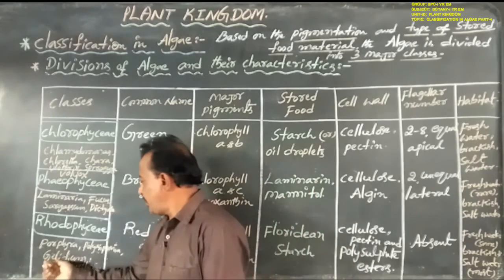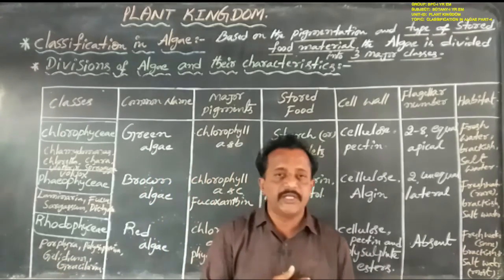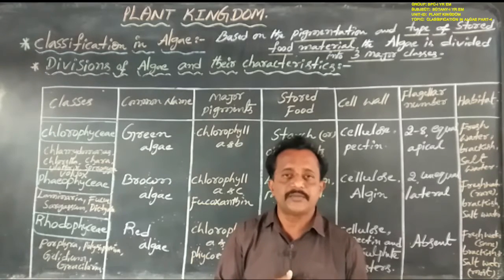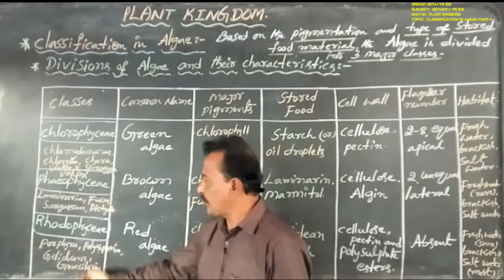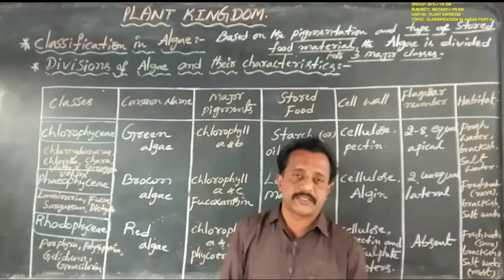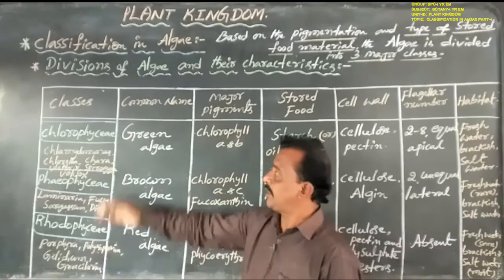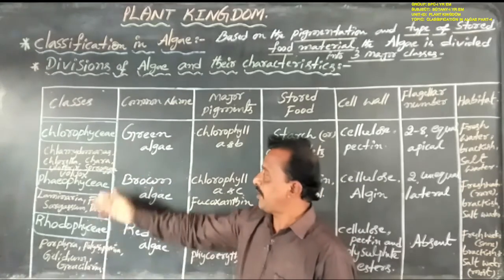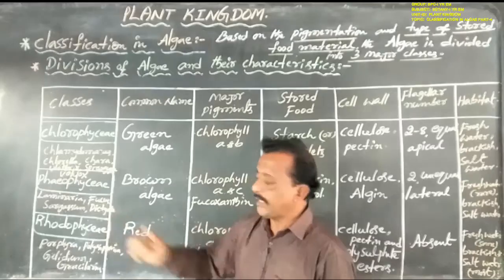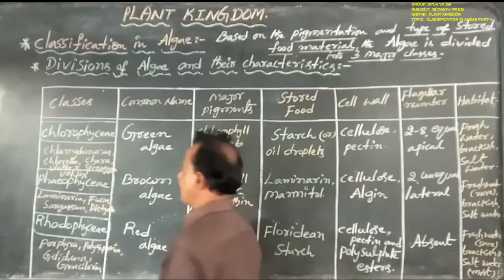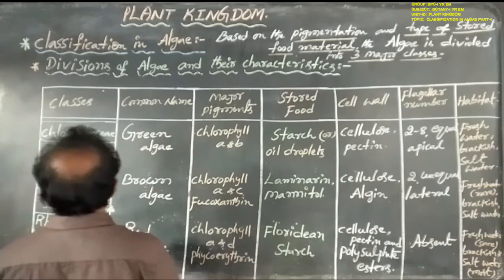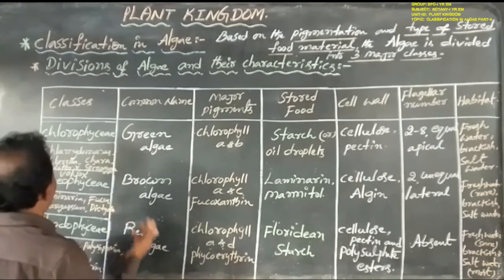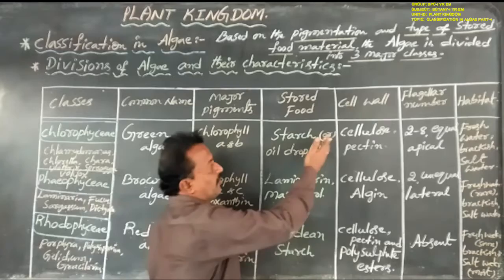Next one here, Gelidium and Gracilaria. Both are very useful to be commercially used as food materials. So these are the examples for Chlorophyceae, Phaeophyceae and Rhodophyceae. In Chlorophyceae, the members are Chlamydomonas, Chlorella, Chara, Spirogyra, Volvox.